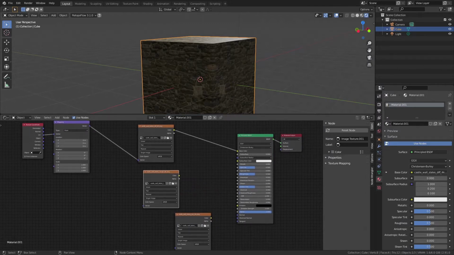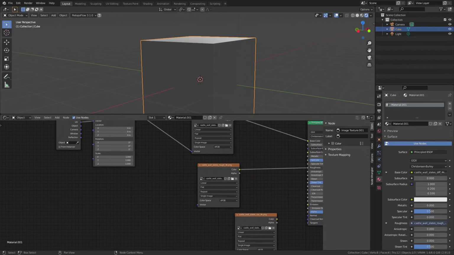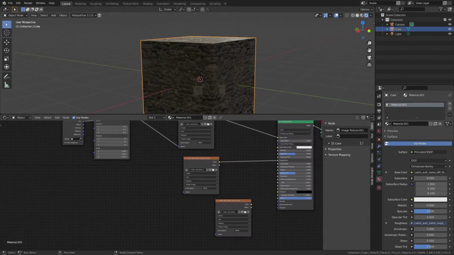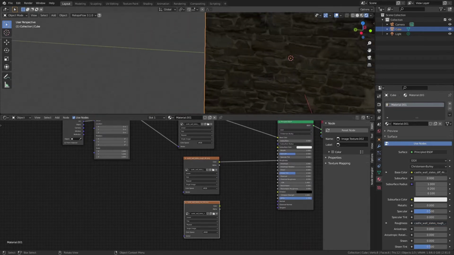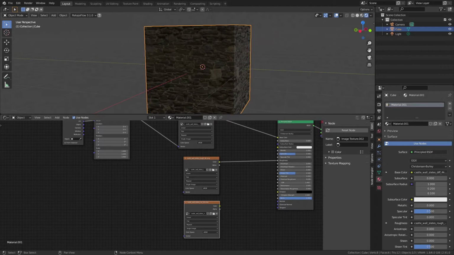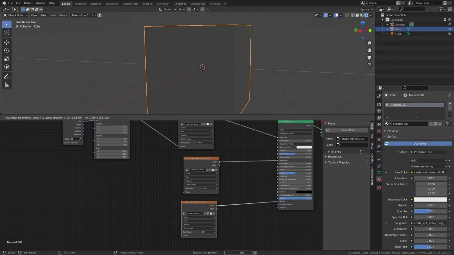The roughness will go into roughness, of course, and that will control how rough something is or how reflective something is, basically. And the same for the normal map, goes into normal, but then we will add